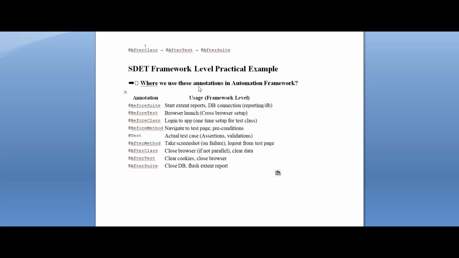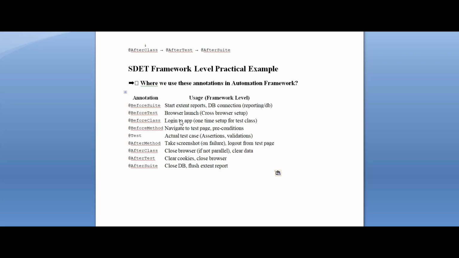In a real-time example, you will say: before suite, start the Extent Report, DB connection, and reporting, kind of things we cover in before suite, because before the execution starts we want these to be ready. In before test, browser launching, cross-browser setup. Before any action, the driver will be initiated. This is the same thing.